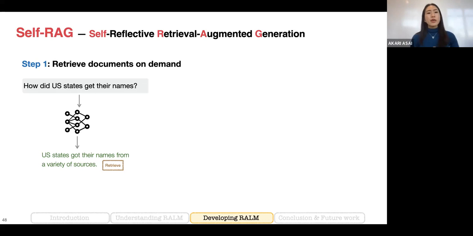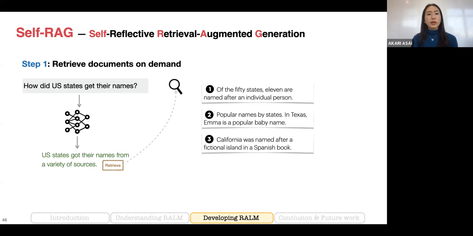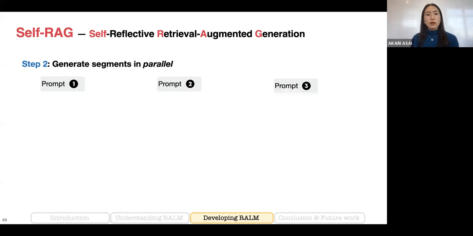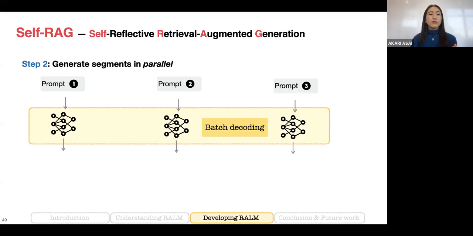When it comes to the second sentence generation, the model needs to retrieve external knowledge to generate factually correct sentences. So the model generates a special token, which triggers the retrieval component. Given the special token, we use the retrieval component to find helpful documents. We process those multiple retrieved documents in parallel using batch decoding, so we will have multiple possible continuations, each conditioned on a different paragraph.